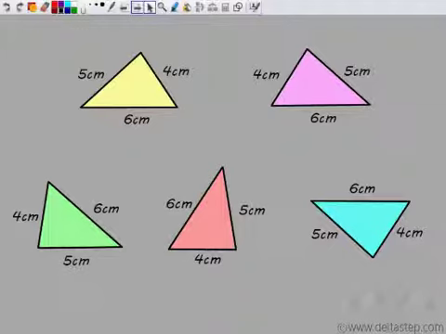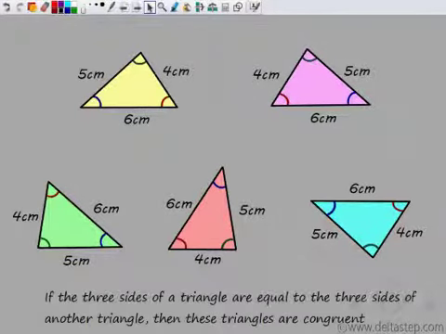But just to verify, I measure all the angles and I see that the corresponding angles are also congruent. Hence, whenever I have 3 sides of one triangle equal to 3 sides of the other triangle, I can say that the triangles will be congruent.